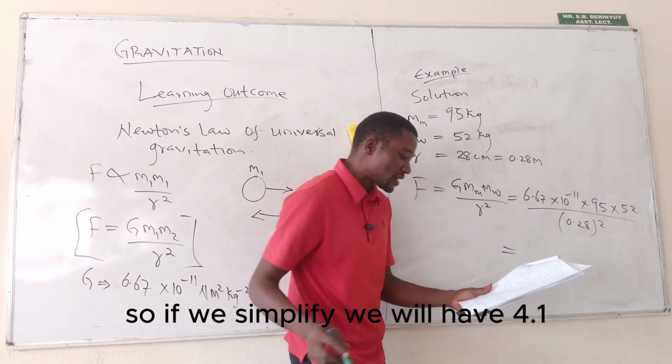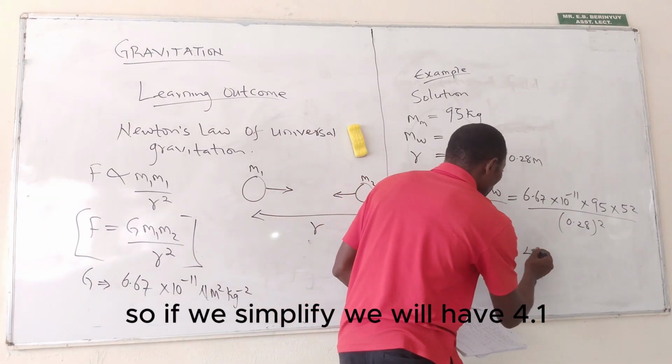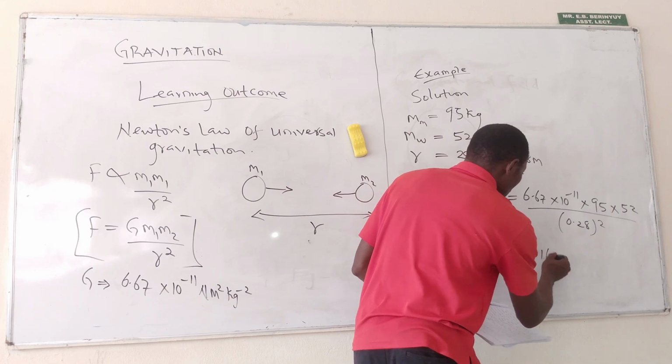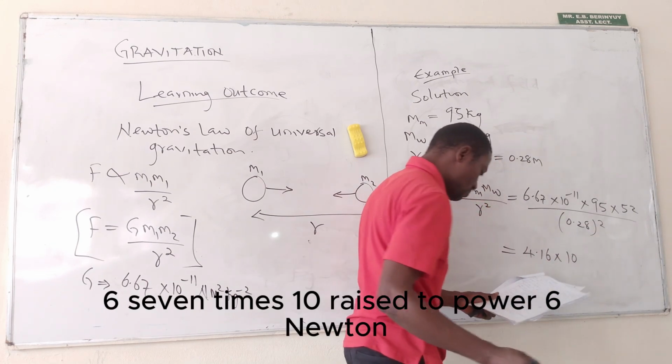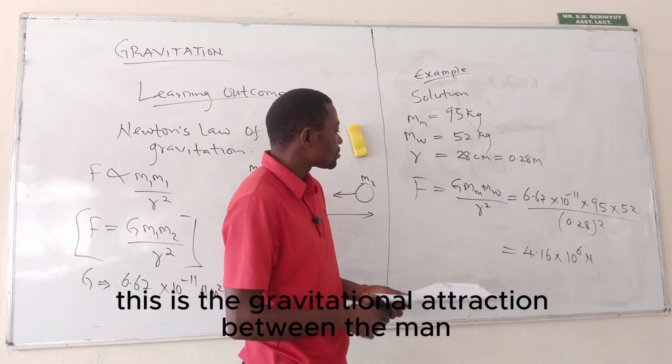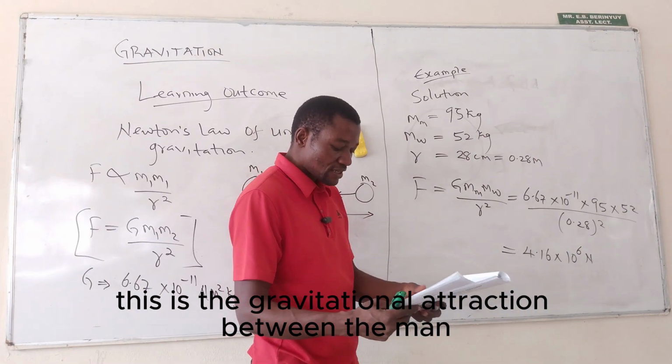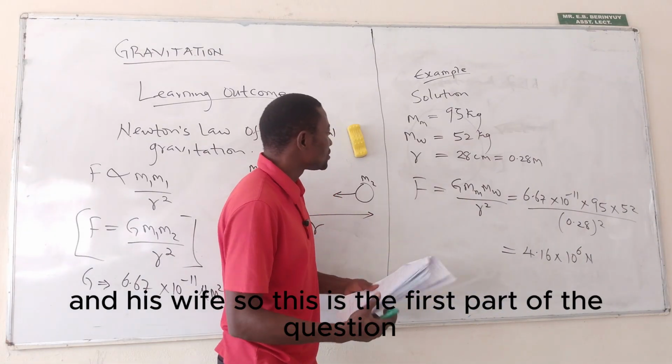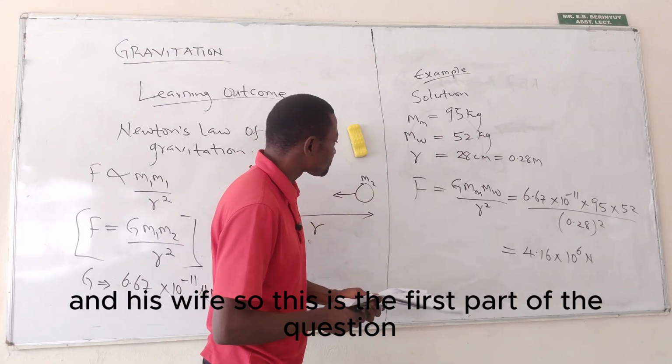If we simplify, we will have 4.167 times 10 raised to power 6 newton. So this is the gravitational attraction between the man and his wife. This is the first part of the question.